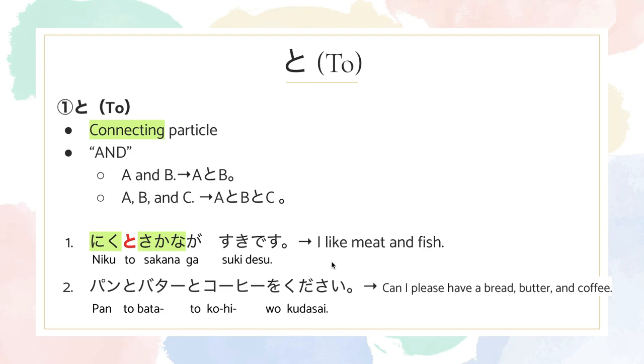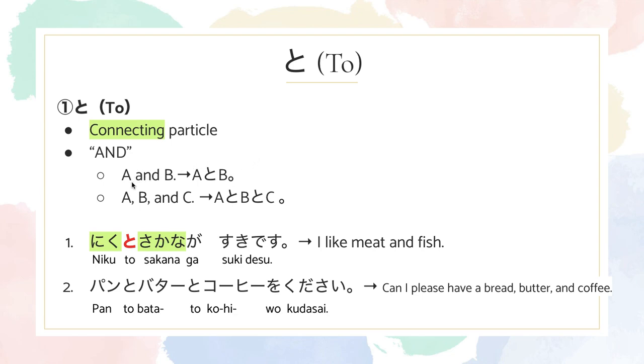The first one says, 肉と魚が好きです。 It means I like meat and fish. Let's look back into the formula.